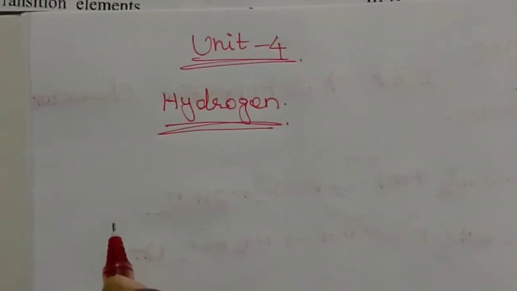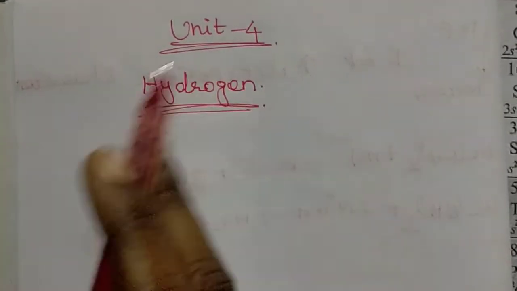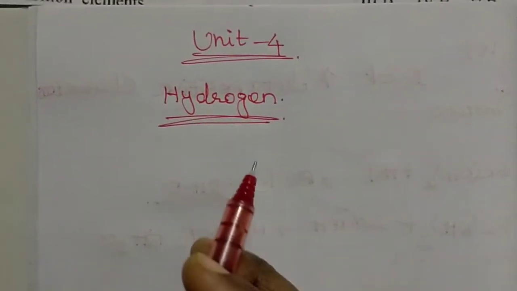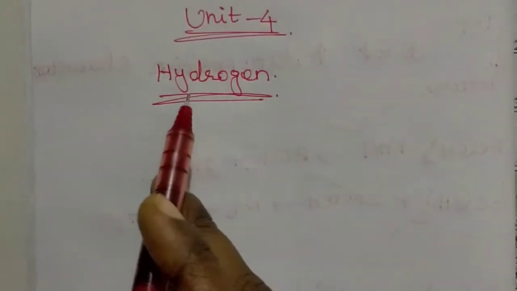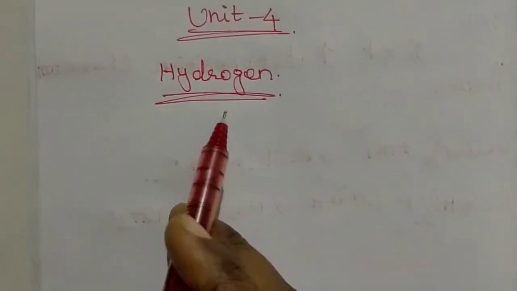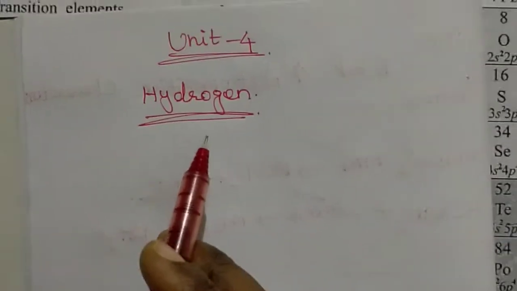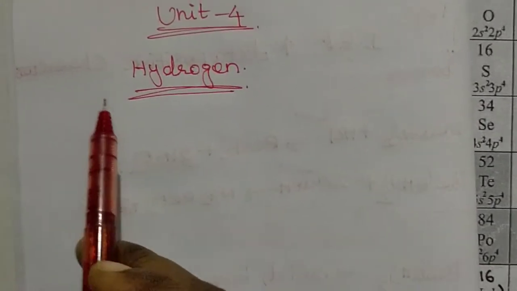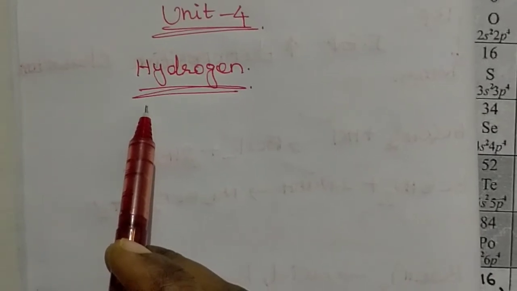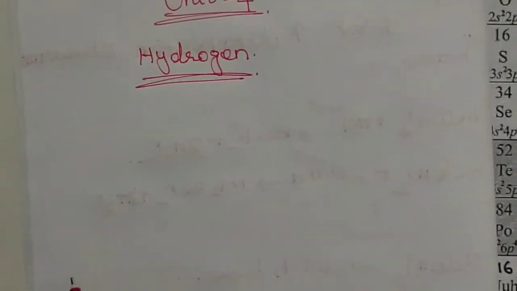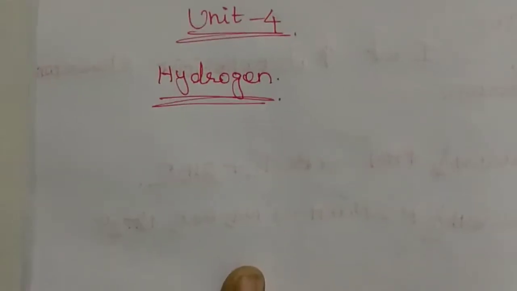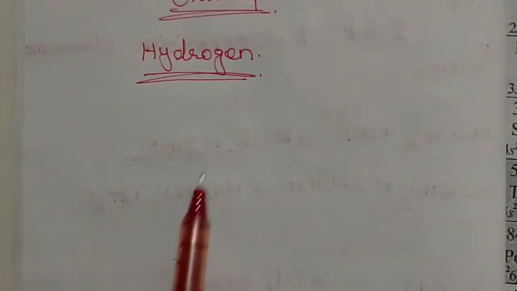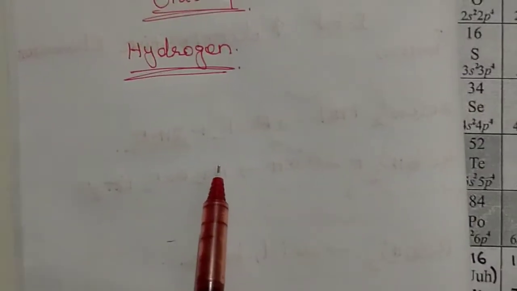Hydrogen is a familiar one. You already know the element hydrogen is a gas, and it is the lightest element in the modern periodic table. It is placed at the top left of the modern periodic table, in the series of alkali metals, in the first s group. Hydrogen is an important element in daily life.